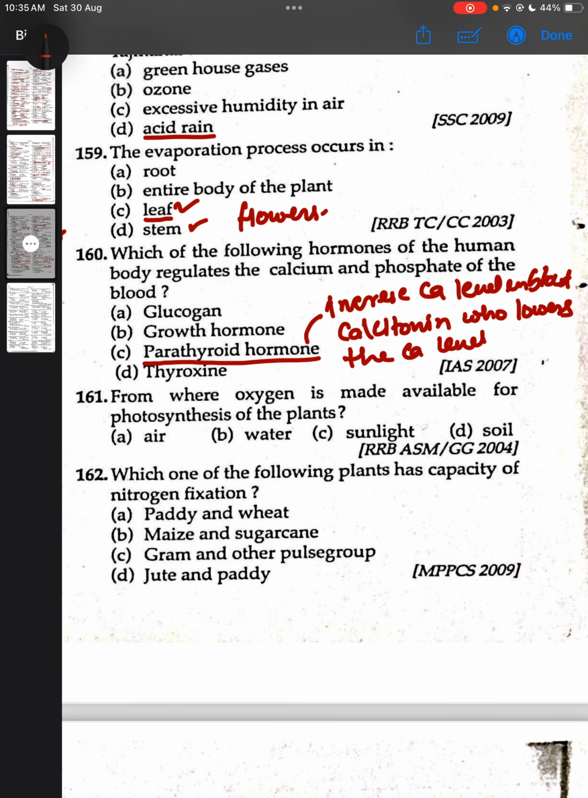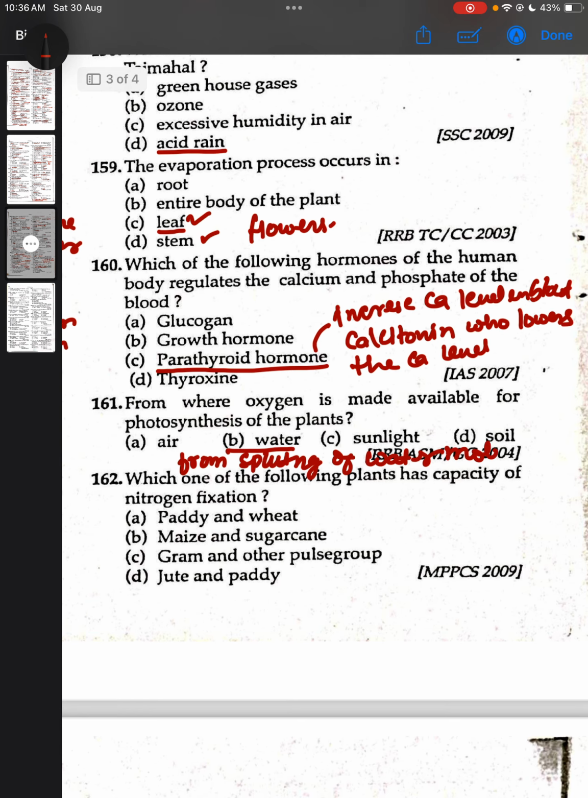From where oxygen is made available for photosynthesis of the plant? From water. Oxygen is made available for photosynthesis of the plant from water, not from the air. And what from splitting of water molecule. Which of the following plant has the capacity of nitrogen fixation? Gram and other pulse group.